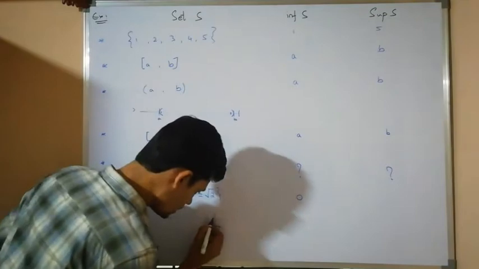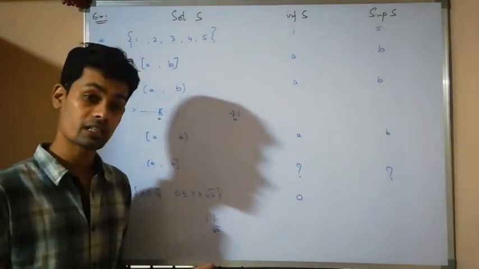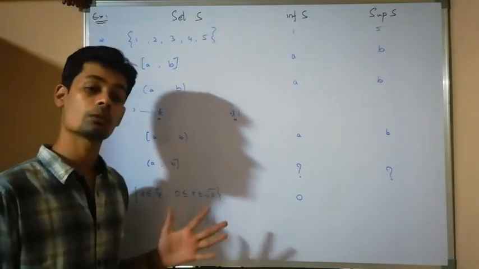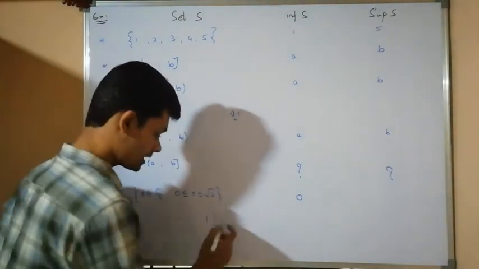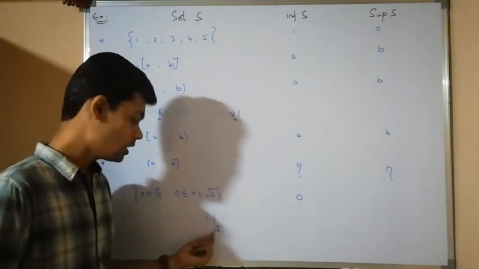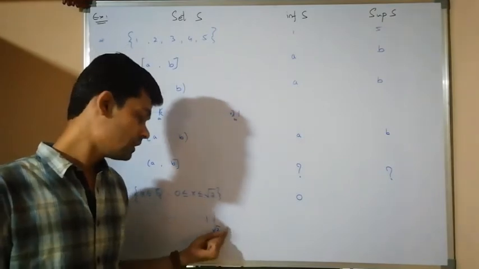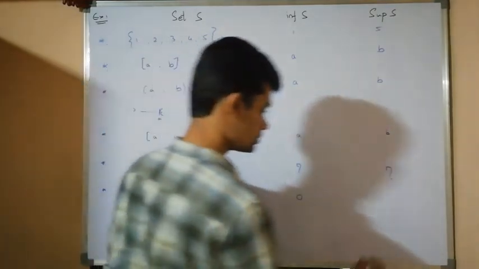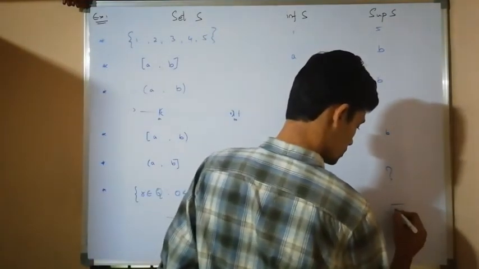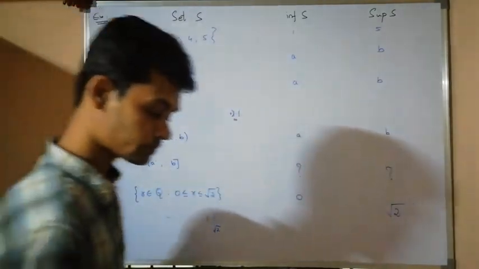If I take a number very near to root 2, then also between those two there are an infinite number of rational numbers in this set. Therefore, that one can't be an upper bound. This one is an upper bound, but it is not the least upper bound, because root 2 also satisfies the condition of an upper bound. Therefore, the least upper bound is root 2.